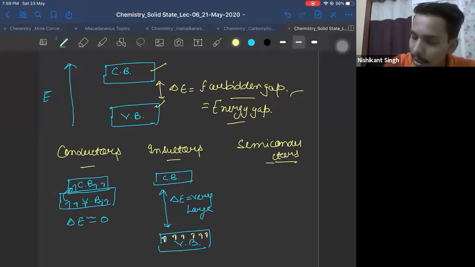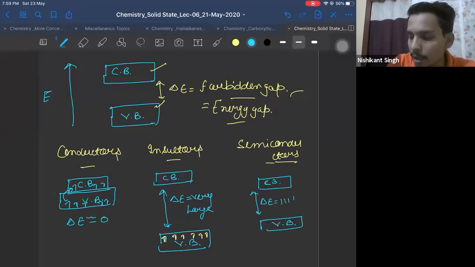Whereas in semiconductors, the gap is intermediate. For example, in silicon the gap is approximately 111 kilojoule per mole. If I take germanium, it is 63 kilojoule per mole. So the gap is such that if there were 6 electrons, out of 6, 3 can jump into the conduction band.